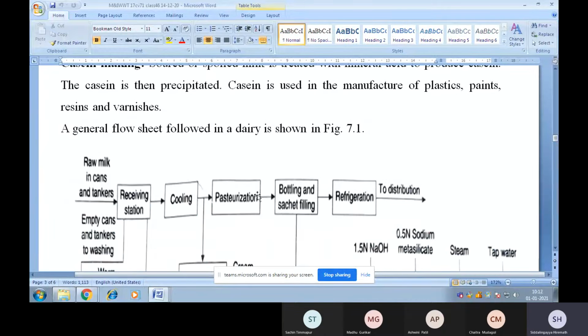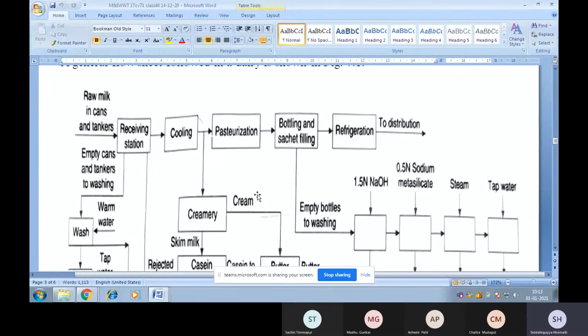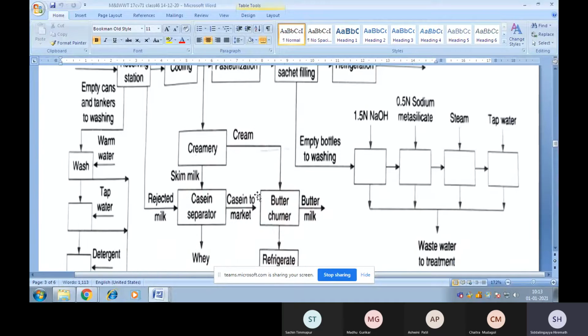Students, this is a general flow sheet followed in a dairy, which is as shown here. So as I said, all the operations you can see here: raw milk in cans and tankers, receiving station, cooling, pasteurization, and in between creamery, cream, skim milk.